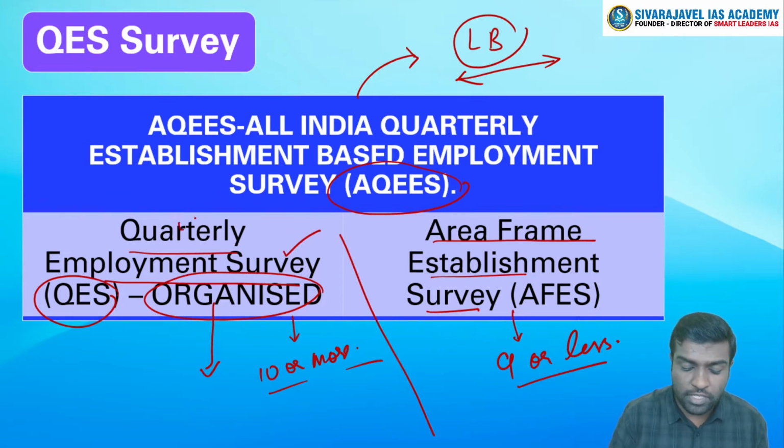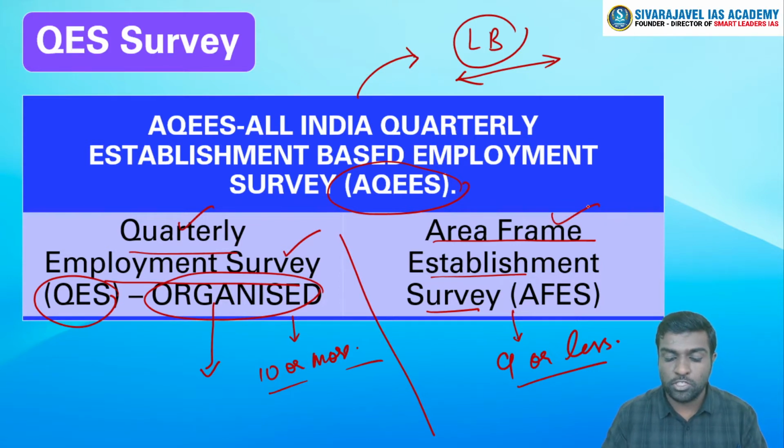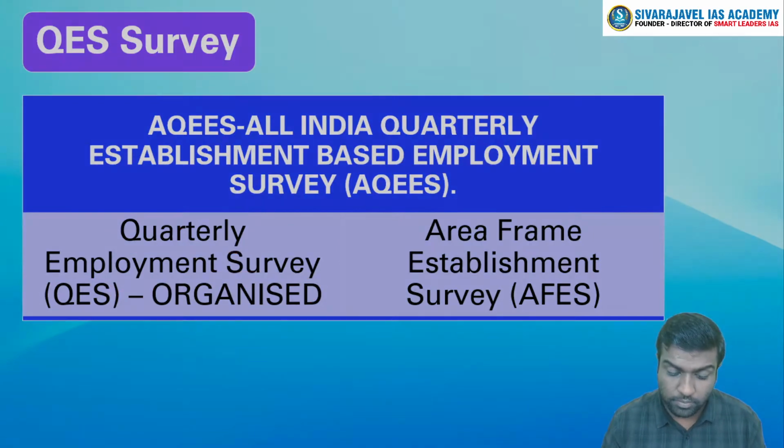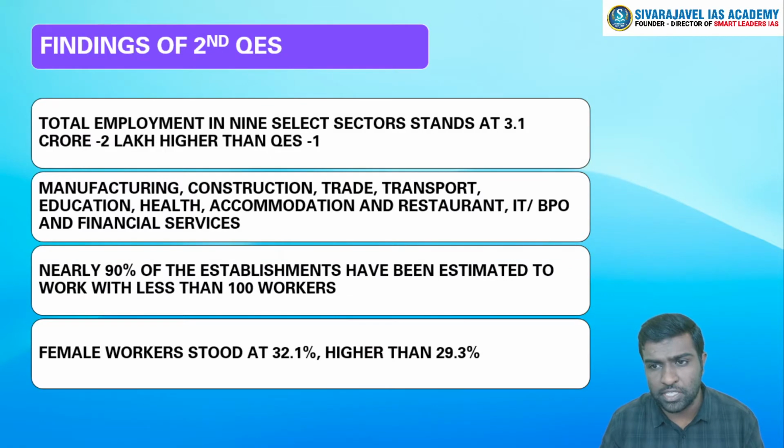So once we have this data and this data, combining these two, the Labour Bureau will present annually a figure called the AQEES. Clear? So what are the QES findings? It came out in the first week of January.